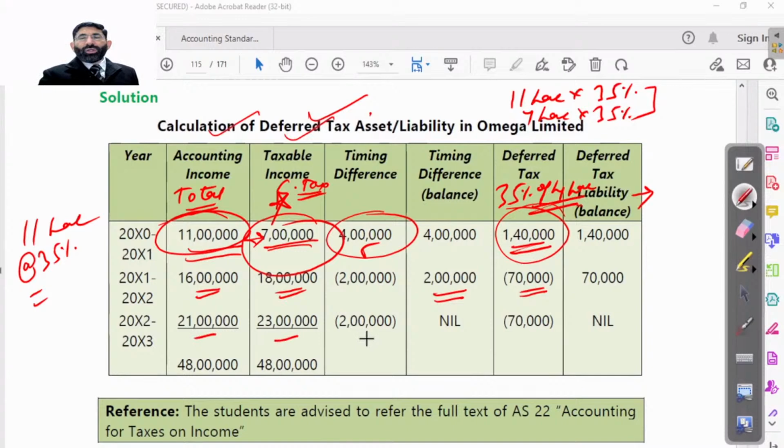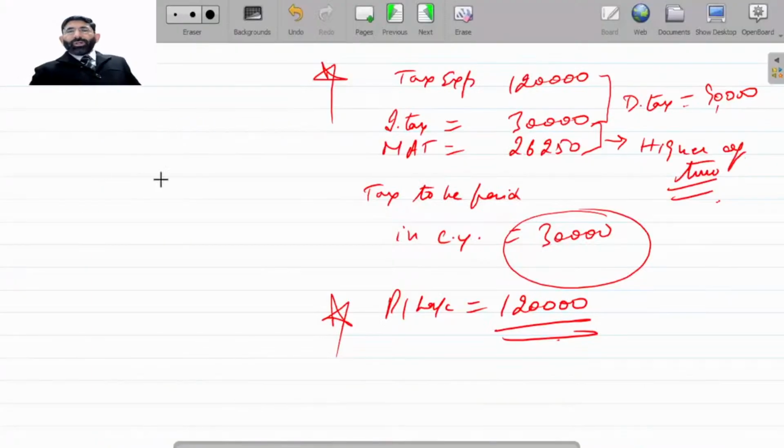And again 2 lakh is the difference, so obviously here also you have to make an adjustment of 70,000. That's it. This is a way of presentation, nothing else. You have to memorize it. You have to understand it. It is required. If you're interested to go into depth, then you may do it like this also.